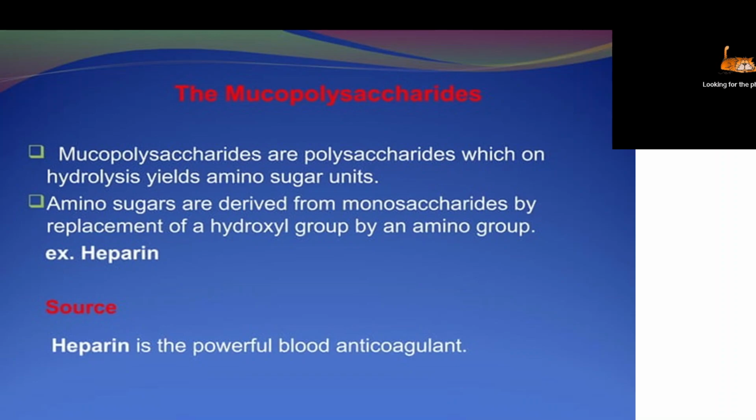Mucopolysaccharide is an example of a heteropolysaccharide, which is mainly made up of different amino groups. Heparin is also an example of a heteropolysaccharide. So what are examples of homopolysaccharides? Glycogen is a homopolysaccharide, starch is a homopolysaccharide, cellulose is a homopolysaccharide. But heparin and mucopolysaccharide are examples of heteropolysaccharides.